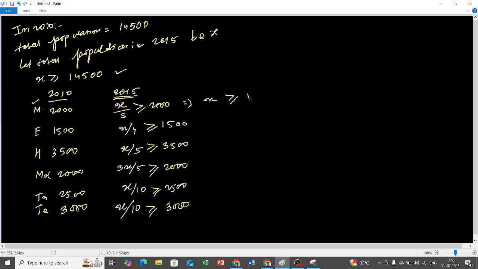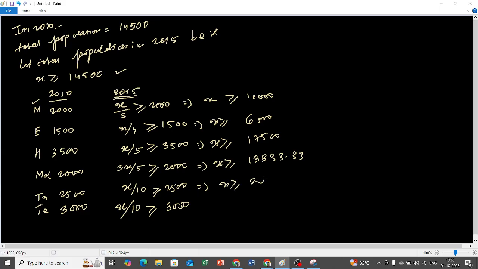We get x greater than or equal to 10,000. What is the value of x we get? We get 6000. What is the value of x we get? We get 17500. What is the value of x we get? We get 13,333.33. What is the value of x we get? 25000. 30,000. Now x has to be greater than or equal to 14500, that is given, that is what we got.